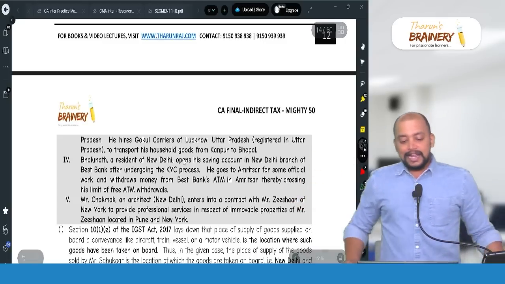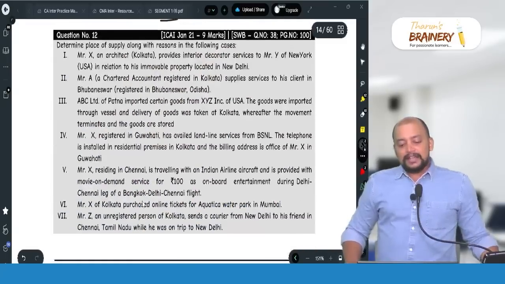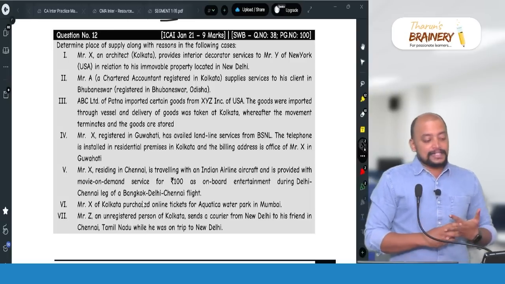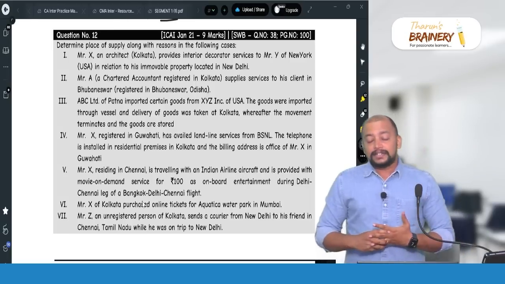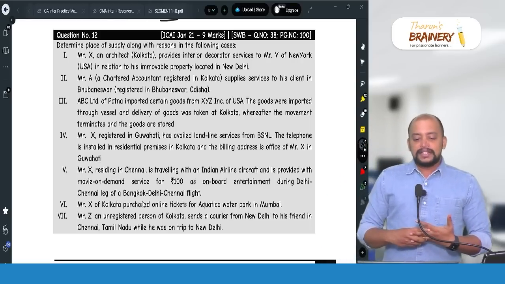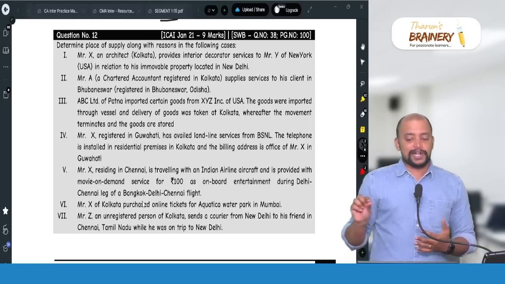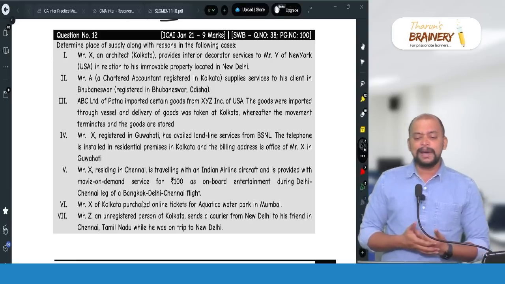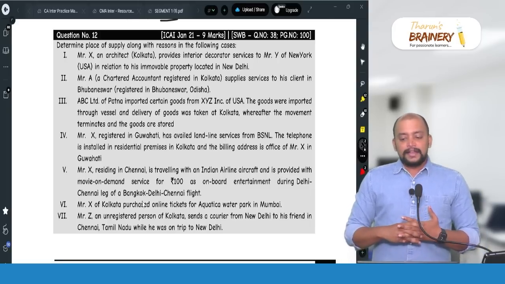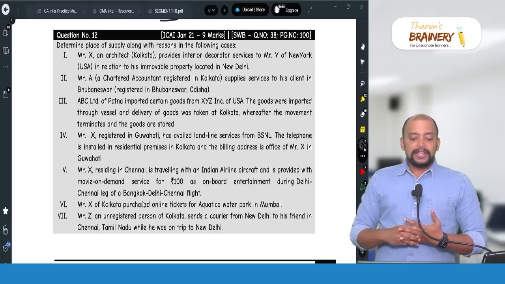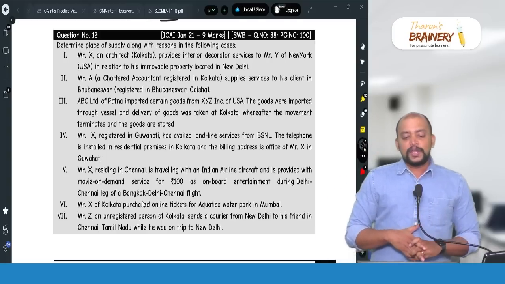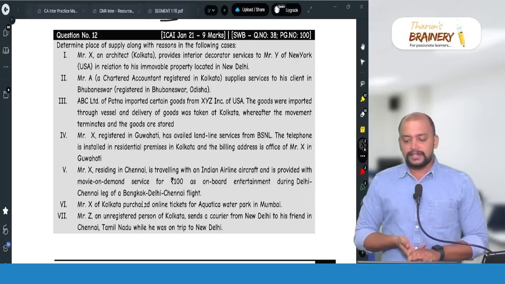Then next, see question number 12, which is on page number 100. This is a Jan 21 exam question for 9 marks. These also are like this: specific situations, what is the place of supply? Determine place of supply along with reasons in the following cases. Number 1: Mr. X is an architect in Kolkata, provides interior decorator services to Mr.